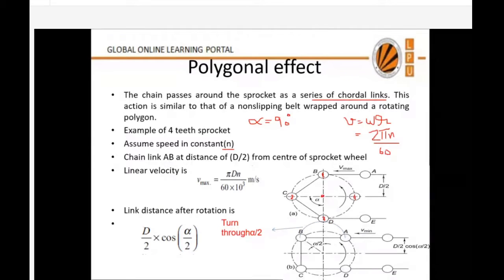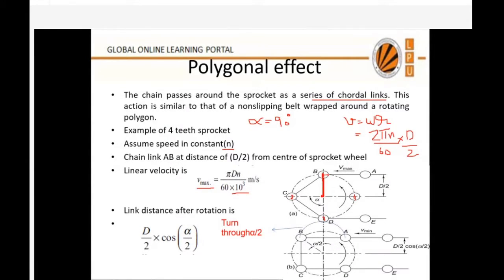This particular link which we are talking about, AB link, is at a distance how much? D by 2, because this is the radius. So I put d by 2, so it becomes pi d n by 60, with 10 raised to the power 3 to convert mm into meter. So this will be the velocity of this link when it starts wrapping over the sprocket, and this will be the maximum velocity. Reason being, this is the maximum distance between the link and the center of rotation. Maximum distance possible is d by 2 only, because d is the pitch circle diameter of the sprocket. So this will be the maximum velocity of the link AB, right?